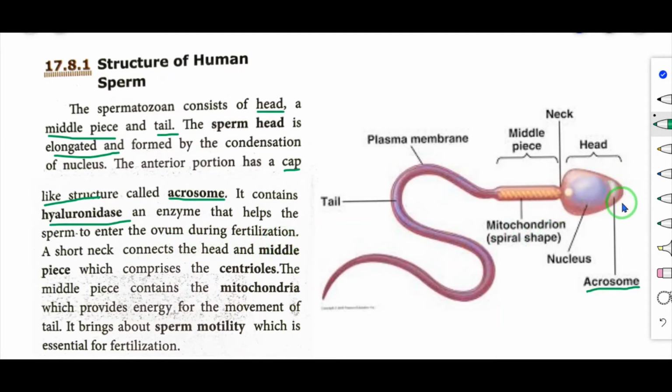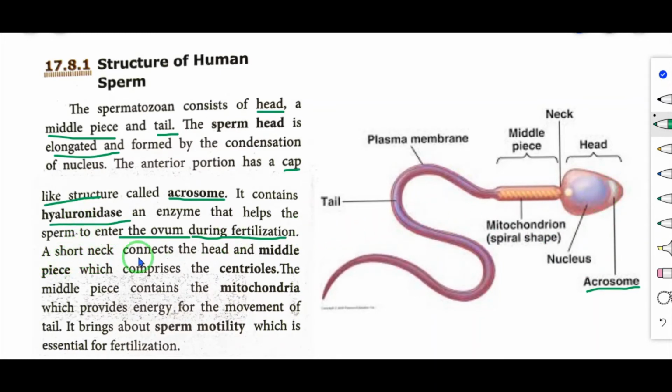So this acrosome produces one enzyme. The name of the enzyme is hyaluronidase. So what's the use of this enzyme? That helps the sperm to enter the ovum during fertilization. So during the fertilization, with the help of this hyaluronidase enzyme only, the sperm enters into the ovum. That is the function of this hyaluronidase enzyme produced by the acrosome region.